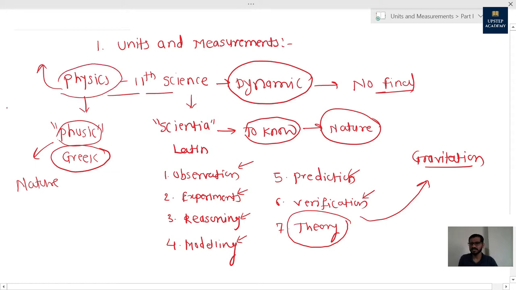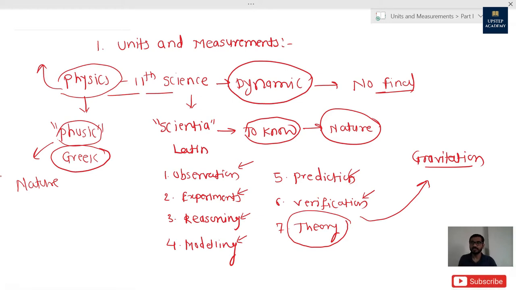But physics has a very vast scope in all the streams of our life. We can apply physics to microscopic approaches like atomic physics, nuclear physics, quantum physics. We can apply physics to macroscopic approaches like mechanics, optics, thermodynamics, electrodynamics. So physics has a very vast scope.